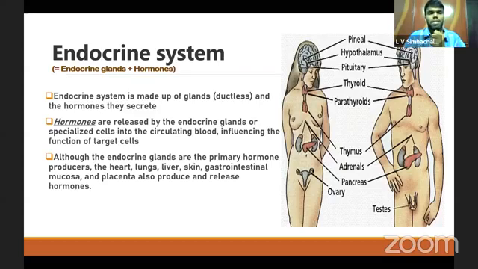Hormones are released by the endocrine glands into the circulating blood, influencing the function of the target cells. Although the endocrine glands are the primary hormone producers, in addition to them, there are many other organs which also secrete endocrine hormones. They are the heart, lungs, liver, skin, and gastrointestinal mucosa, which also secrete some kinds of hormones.